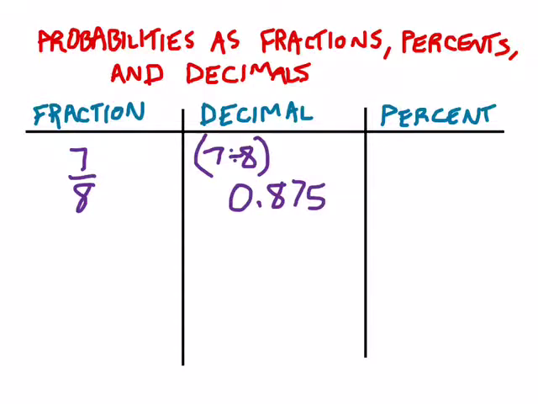I could take that and just move the decimal a couple times to get a percent, or I could ask, what is it as a percentage? And I could set it up as a proportion. 7/8 is what out of 100? And what I'd discover is that it was 87 and 5/10%.